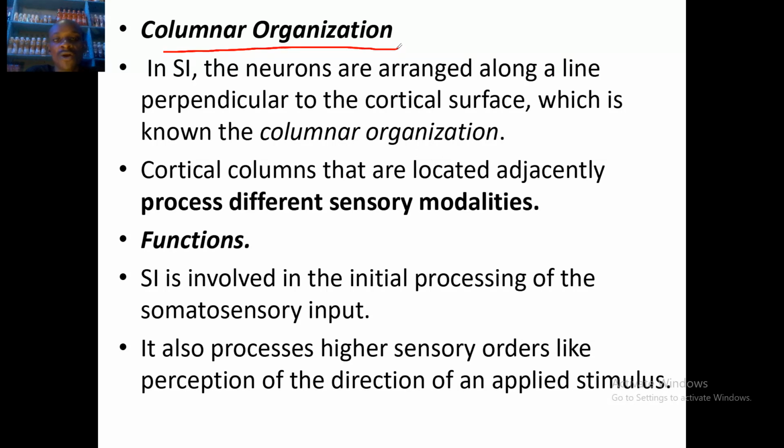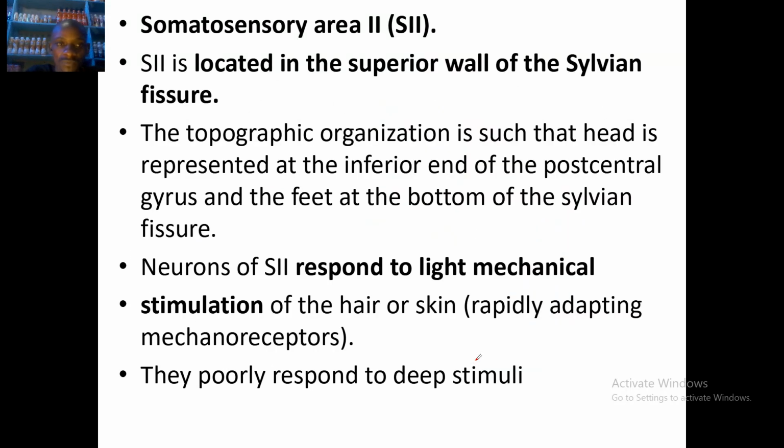Now, what is a columnar organization? In the S1, the neurons are arranged along a line perpendicular to the cortical surface, which is known as a columnar organization. The cortical columns are located adjacently and process different sensory modalities. What is the function? S1 is involved in the initial processing of somatosensory inputs. It also processes higher sensory orders like perception of direction of an applied stimulus.